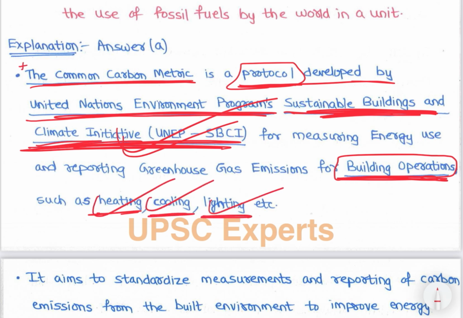Right. So the Common Carbon Metric is a protocol developed by UNEP's Sustainable Buildings and Climate Initiative, right.